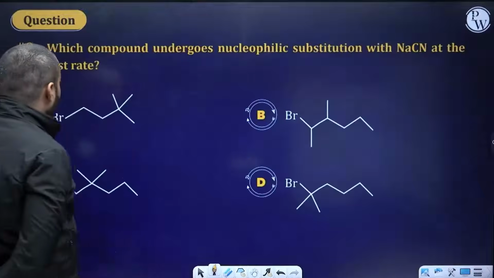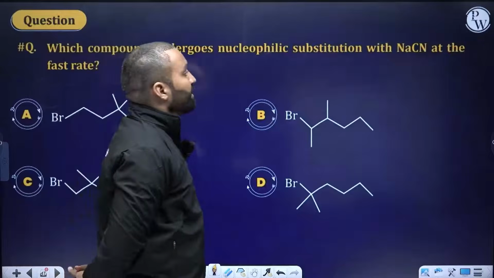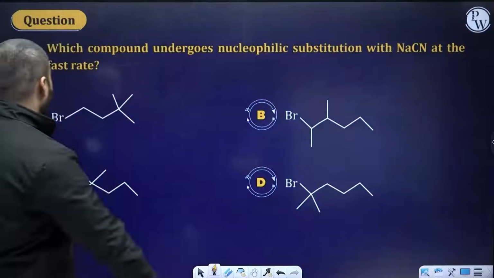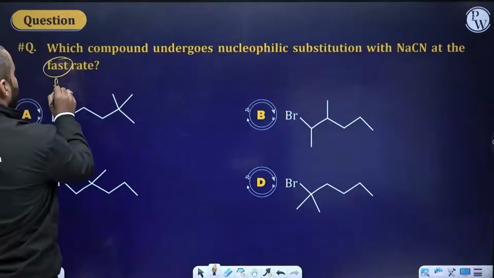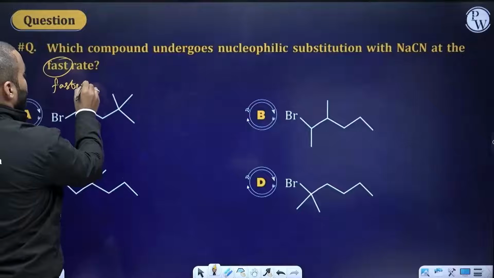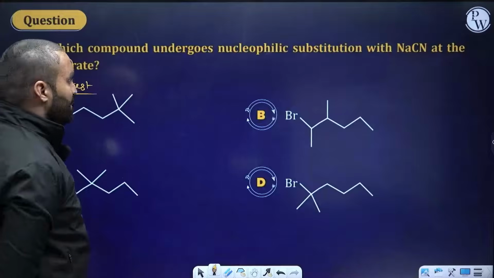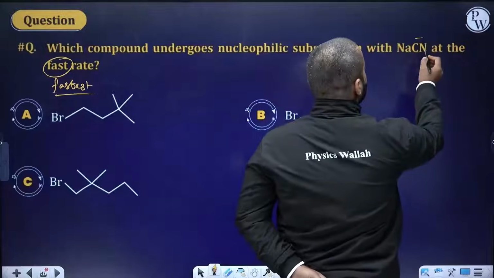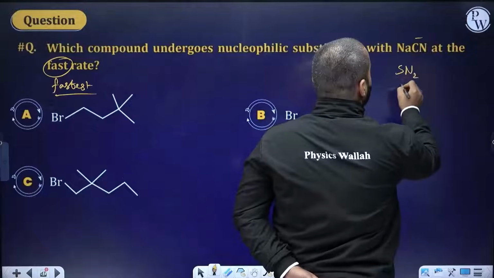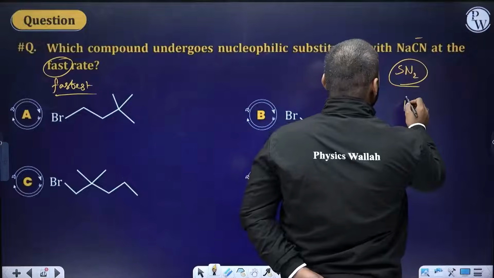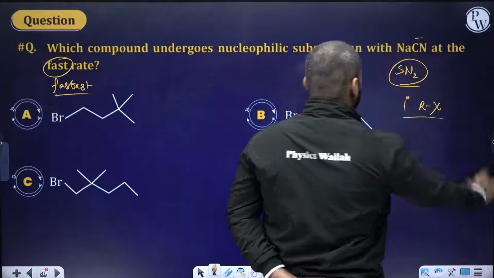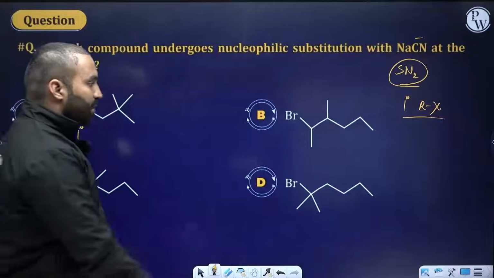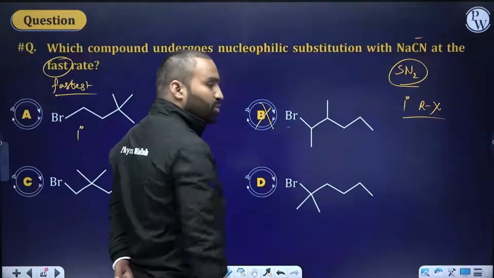Good, everybody. Now, which compound undergoes a nucleophilic substitution with NaCN at the fastest rate? Fastest rate. Out of these four, which will have the fastest rate? So NaCN, since it is a negatively charged nucleophile, it will prefer SN2 reaction, and SN2 prefers primary RX. Let's figure out primary RX. Is this primary RX? Yes, this is a primary alkyl halide. Is this primary? No, this is secondary. So option number 2 cannot be the answer.